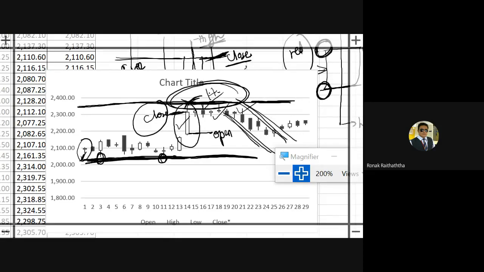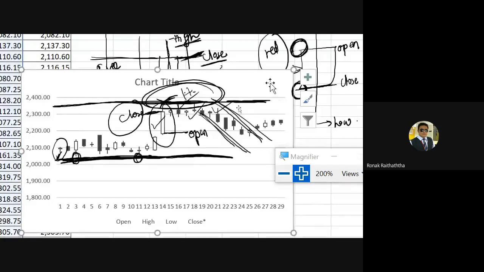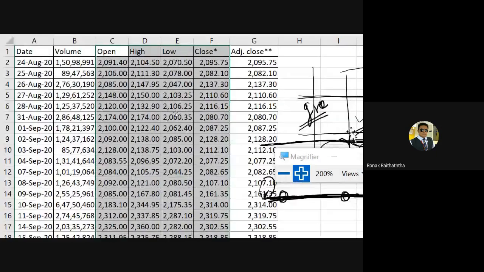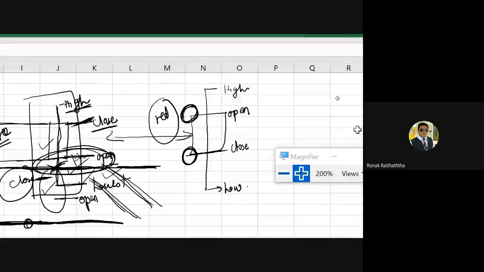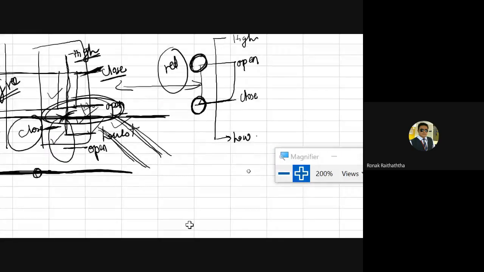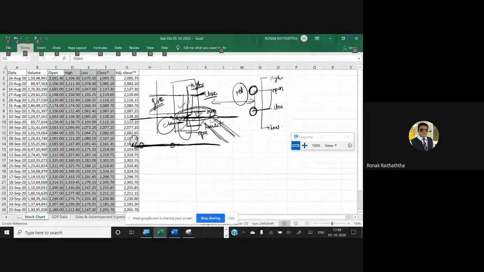So if you want the quantity again in the chart, you may do it again. Let me delete this. We are going to do this. I hope you are getting it. Till now, you have got it, right? If you have any question or query, please let me know. All of you have got it, surely? Yes, sir. Good.